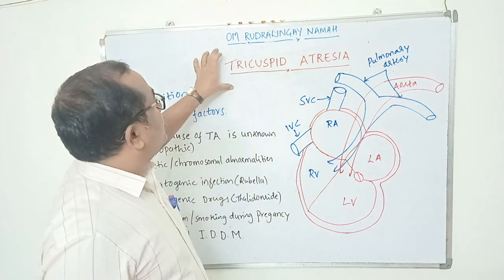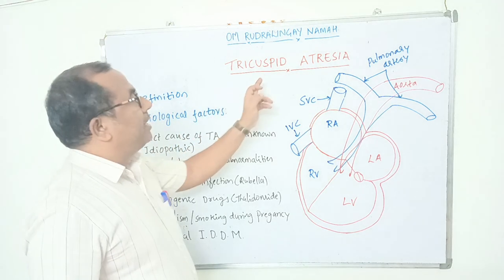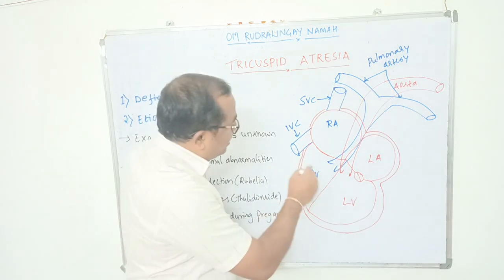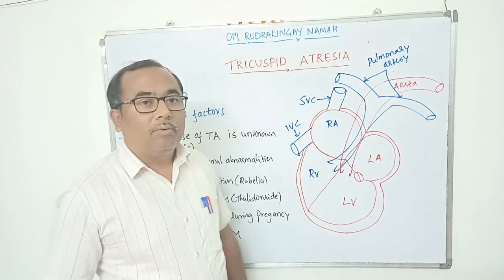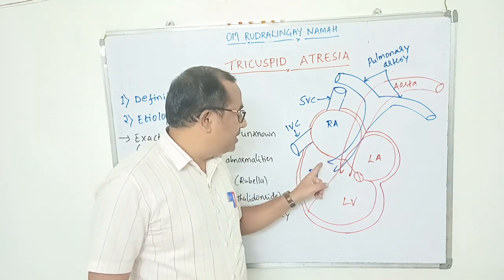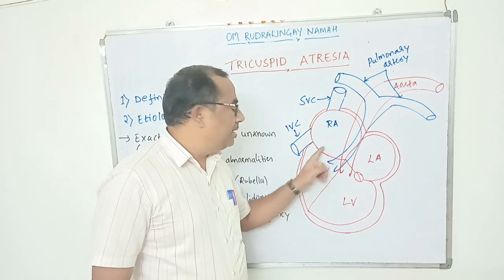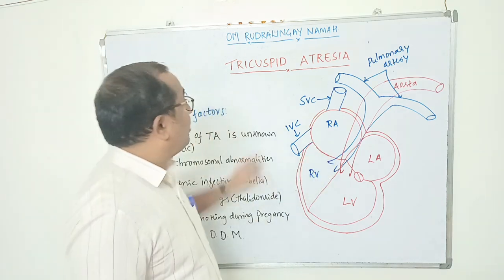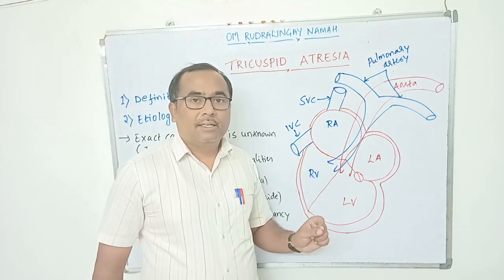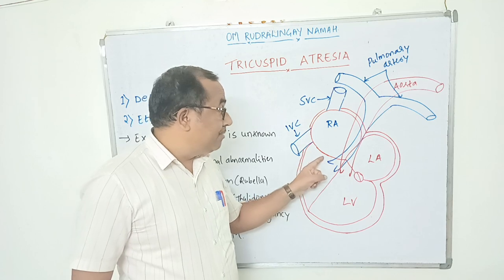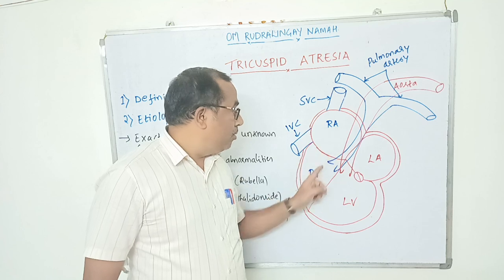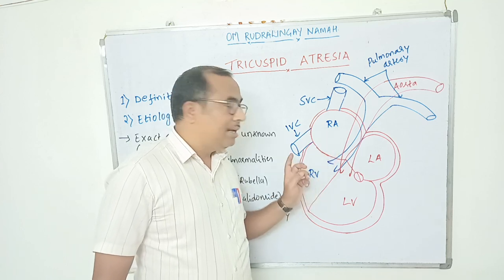So first, the definition. Tricuspid atresia is a cyanotic congenital heart disease characterized by congenital absence of the tricuspid valve. You can see there is no tricuspid valve present here. Because of this, there is no communication between the right atrium and right ventricle. So the definition is: tricuspid atresia is a cyanotic congenital heart disease characterized by congenital absence of the tricuspid valve, resulting in no communication between the right atrium and right ventricle.